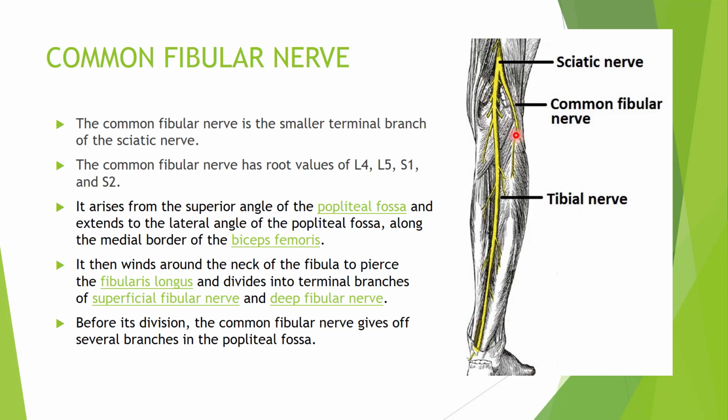Before its division, the common peroneal nerve gives off several branches in the popliteal fossa, but the common peroneal nerve supplies only one muscle, which is the short head of the biceps femoris muscle. Otherwise, all other muscles are supplied by its branches, which are deep peroneal nerve and the superficial peroneal nerve. The deep peroneal nerve will supply the anterior compartment of the leg and the superficial peroneal nerve will supply the lateral compartment of the leg.